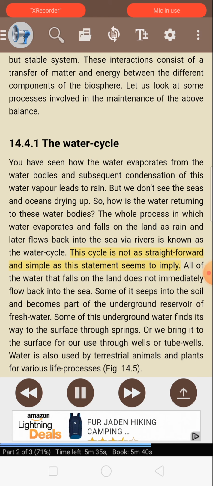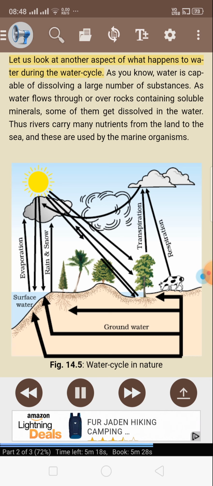This cycle is not as straightforward and simple as this statement seems to imply. All of the water that falls on the land does not immediately flow back into the sea. Some of it seeps into the soil and becomes part of the underground reservoir of fresh water. Some of this underground water finds its way to the surface through springs. Or we bring it to the surface for our use through wells or tube wells. Water is also used by terrestrial animals and plants for various life processes. Figure 14.5.